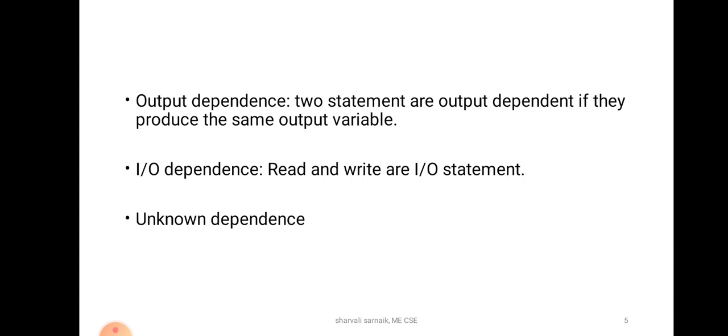Next is a variable appearing more than once with subscripts having different coefficients of the loop variable; in that case also we cannot define any dependency relationship between two statements. And last, if the subscript is non-linear in the loop index variable, then also we cannot define any dependency relationship between two statements. So when one or more of these conditions exist, a conservative assumption is to claim unknown dependency among the statements involved.